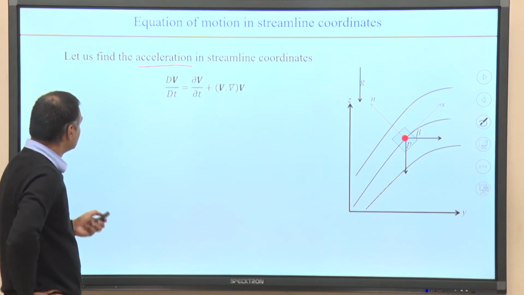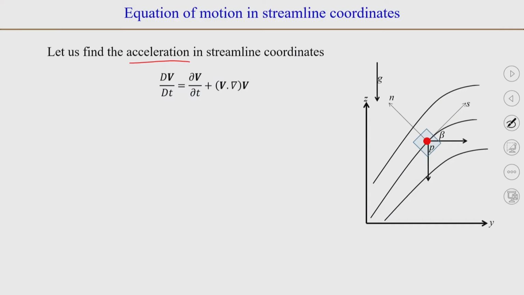We now know that acceleration in the Eulerian framework can be written in terms of the substantial derivative, where we have a transient term which represents the local acceleration when the velocity field is changing with time. But the flow is steady, so this term will go to 0, and we have the convective acceleration v dot del v. Now, this is what we need to find.